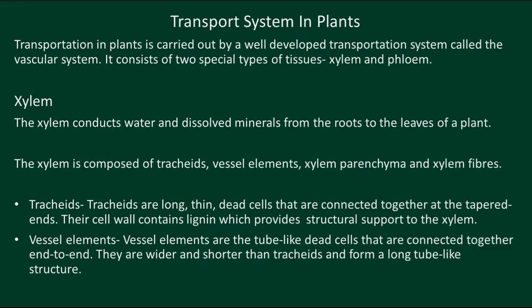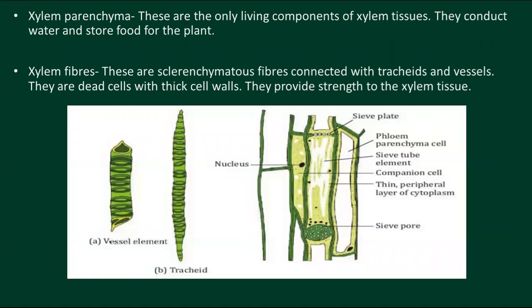The next is vessel elements. Vessel elements are tube-like dead cells connected together end to end. They are wider and shorter than tracheids and form a long tube-like structure. These are the first two tissues the xylem is composed of. The next is xylem parenchyma.